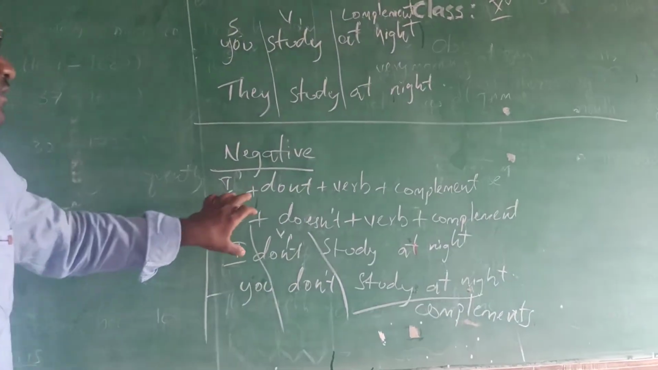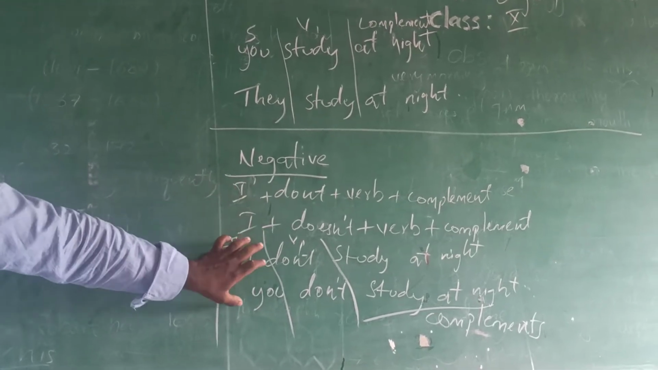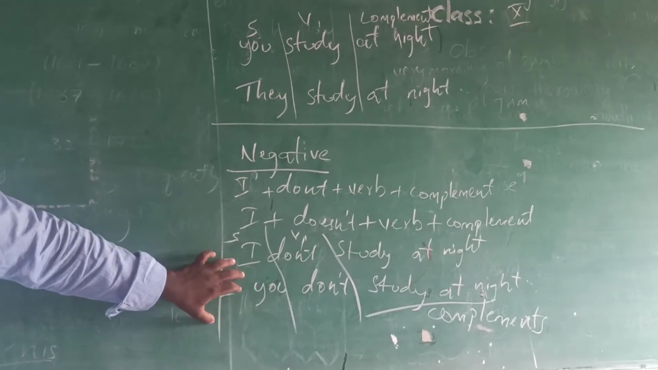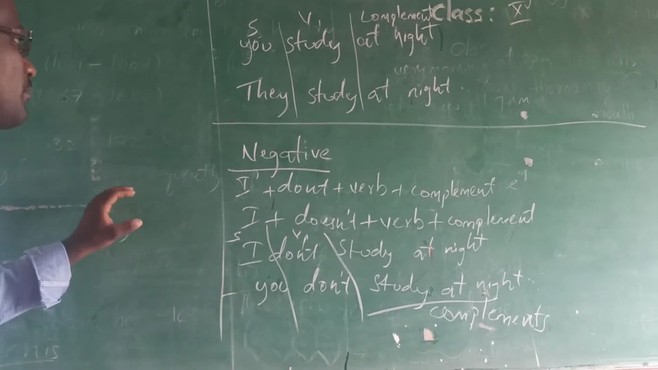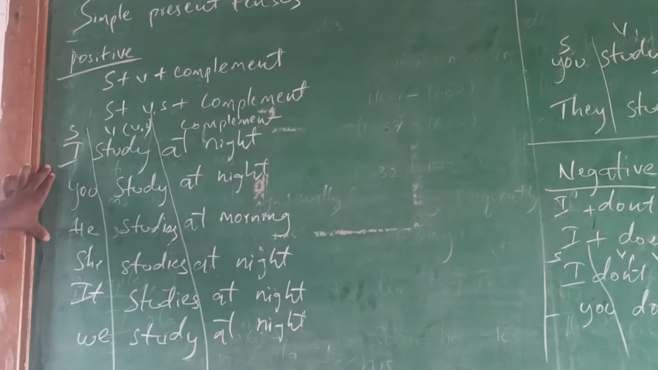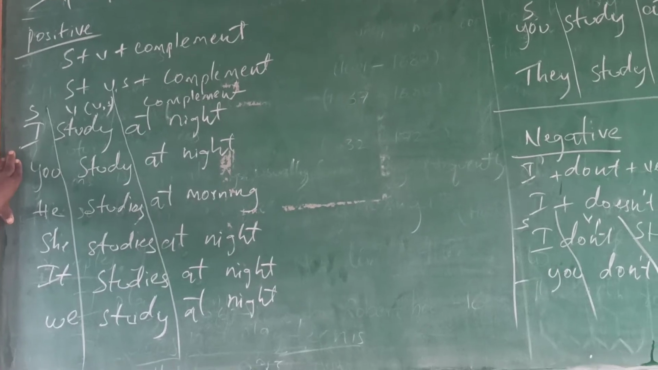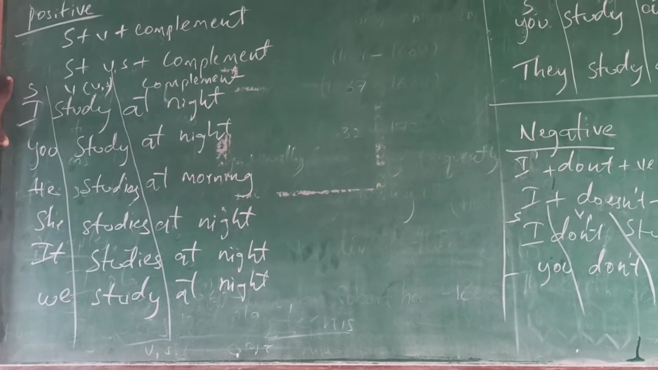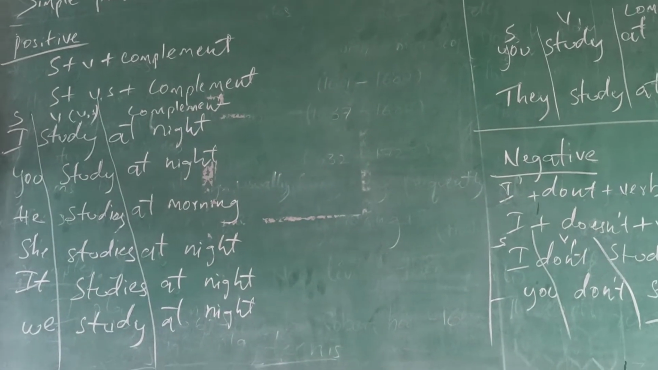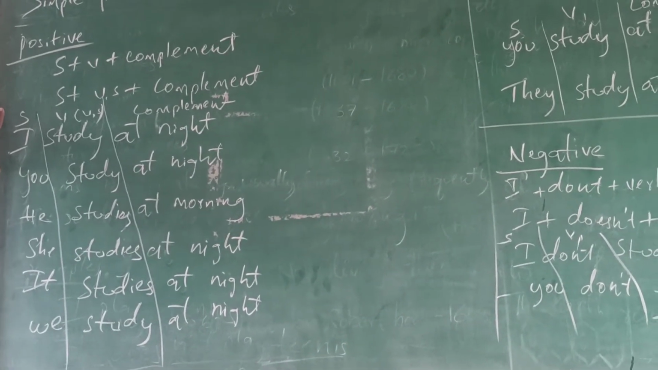So these are the examples for the negative form. If you are interested, you have to write them compulsorily, and you have to frame more sentences, not only these; you can write more and more. I want to see all of your homework, and if you are interested you can send it through WhatsApp.